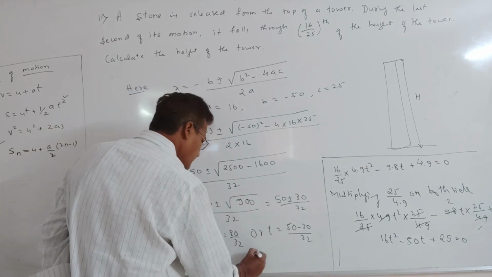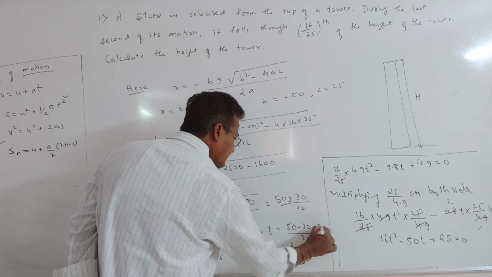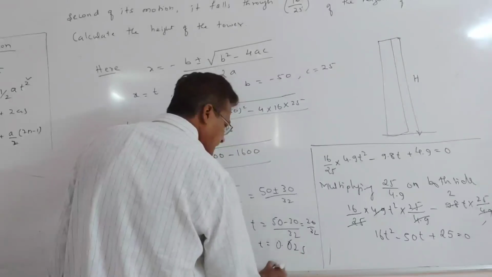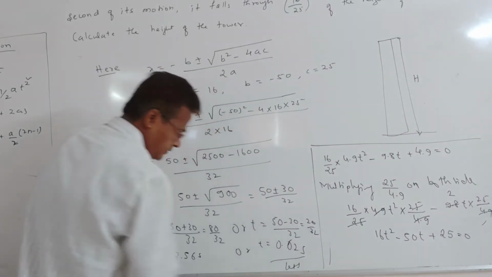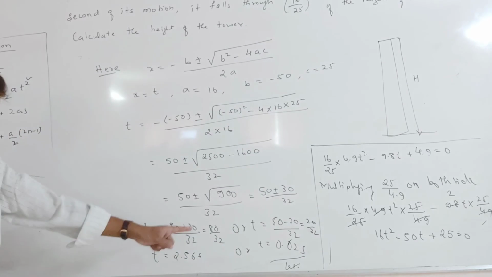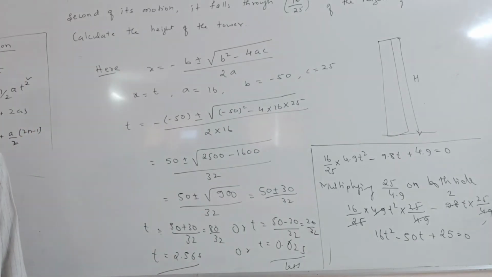Next this is 20 by 32, which is 0.62 second. So this is lesser. This one is a lesser value, so we are not using that, we are using this one. The time taken by the tower is 2.56 second.